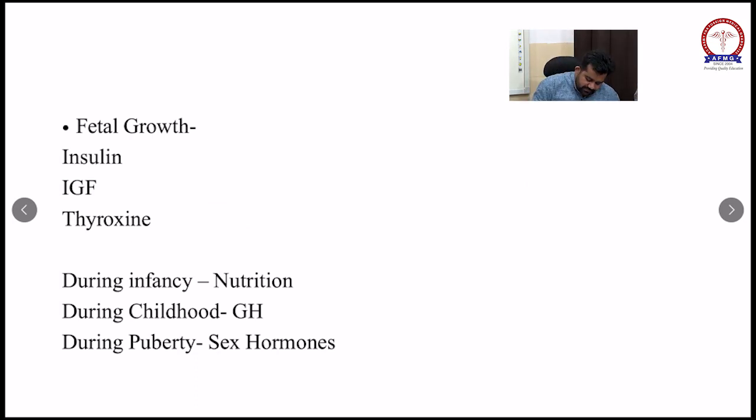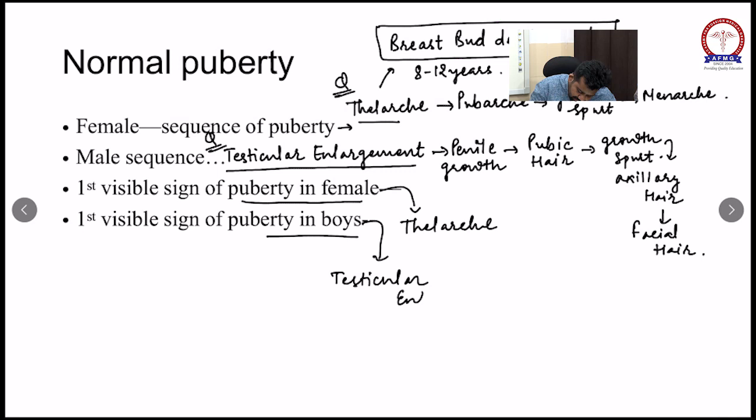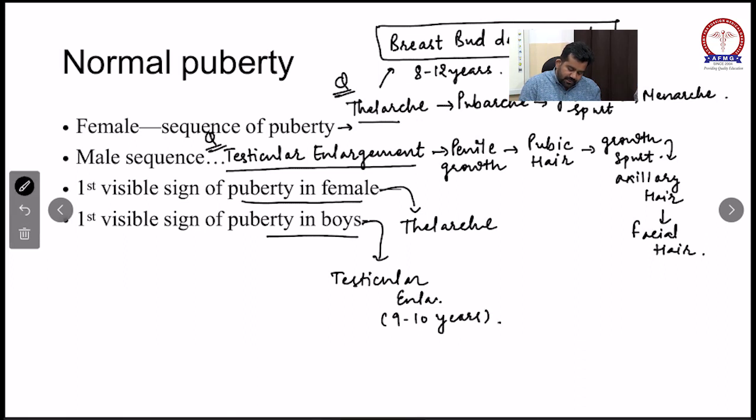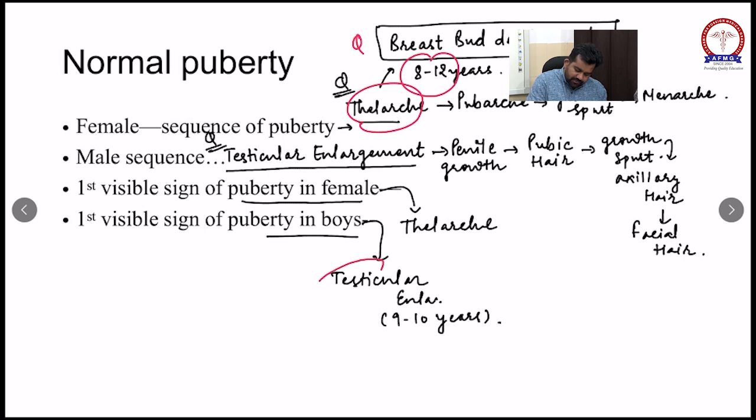If they ask you what is the first visible sign of puberty in female, it is thelarche. First visible sign in boys is testicular enlargement, the age is around 9 to 10 years. So this is the important MCQ. 8 to 12 years, thelarche, and testicular enlargement during 9 to 10 years.